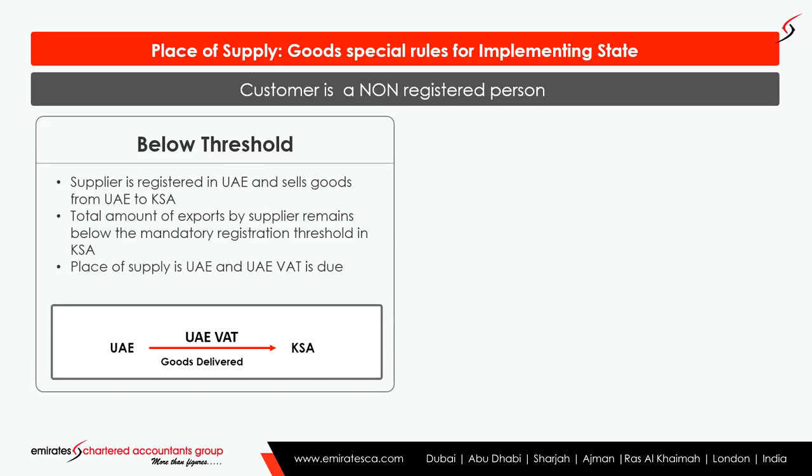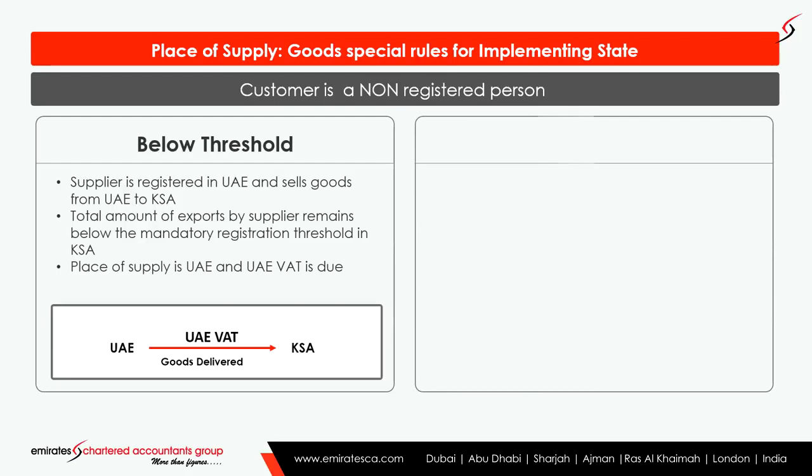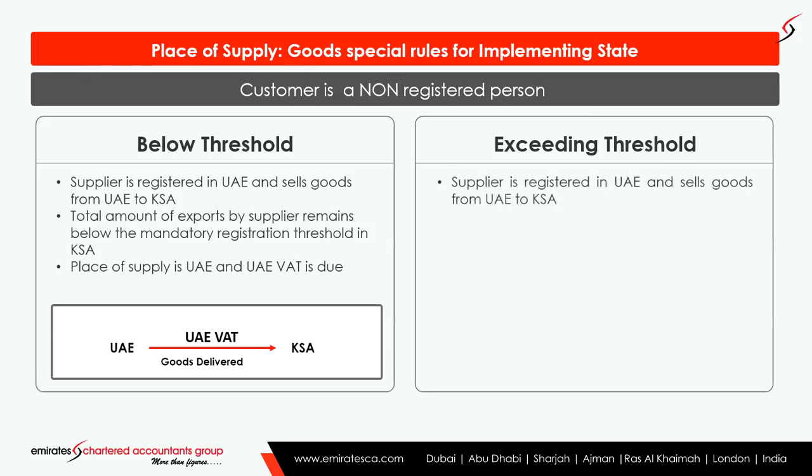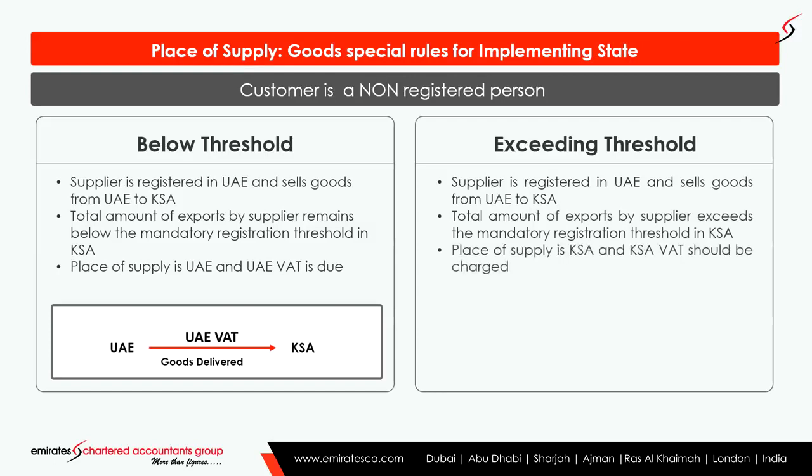However, keep in mind, this limitation of 375,000 is not applicable in the case of services. This is applicable only in the case of goods. If the person is doing a service to a customer in KSA, if they are registered, KSA will be the place of supply. If the customers are not registered, always the place of supply will be UAE and UAE tax will